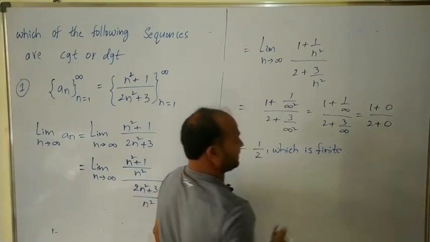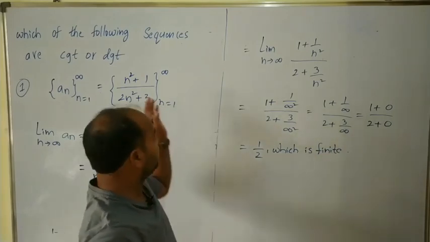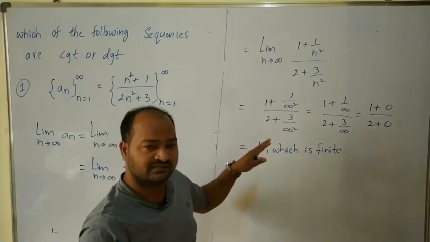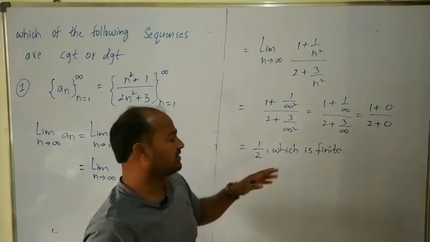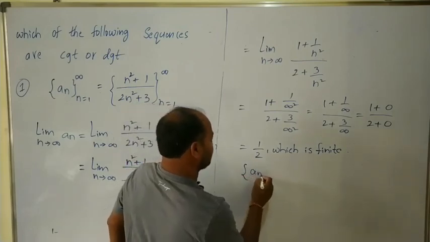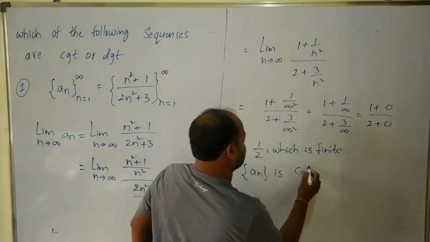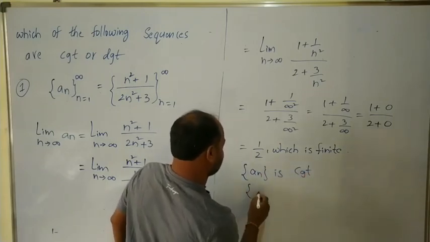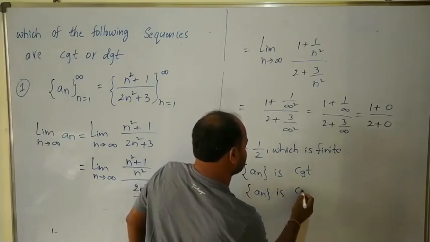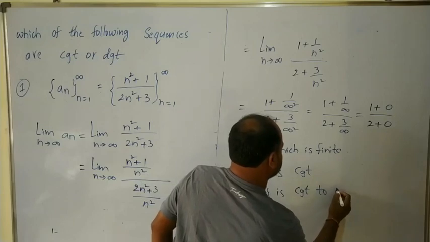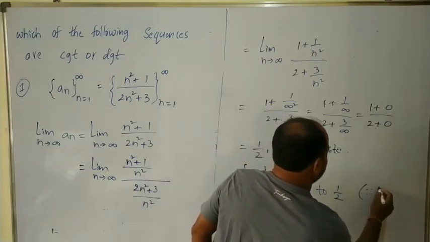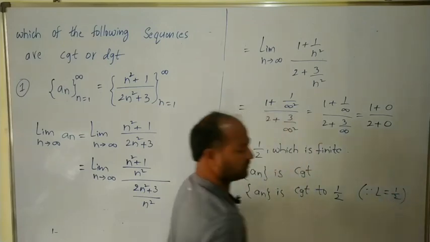We already know that if the limit of the sequence is finite, then we can say the given sequence is convergent, and it converges to that limit. So an is convergent, and the limit L is 1 by 2. Clear?